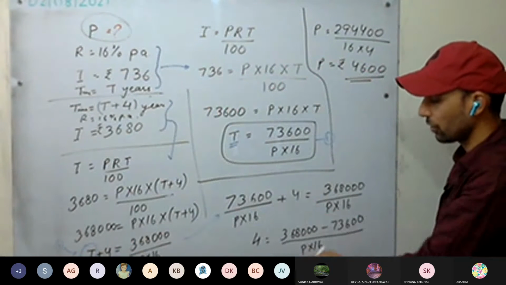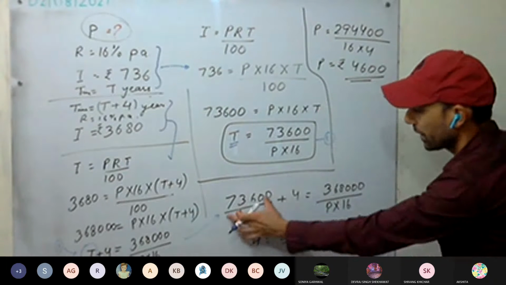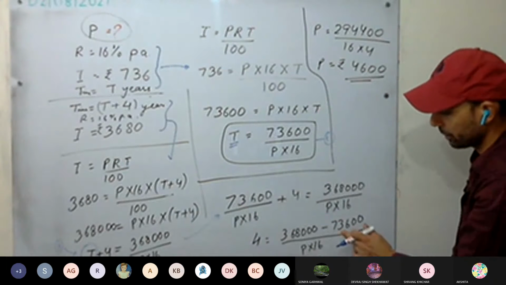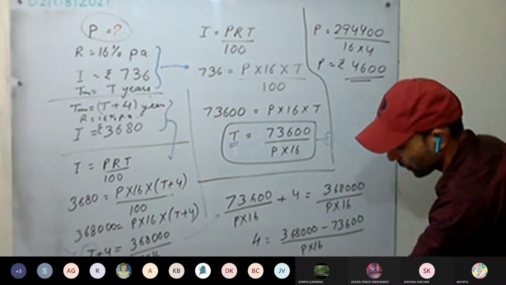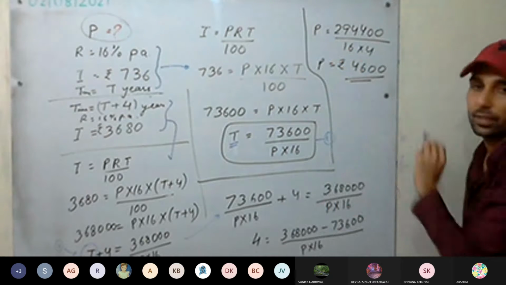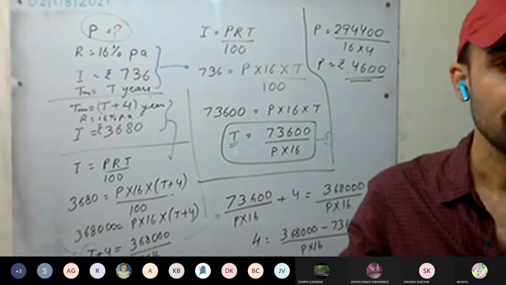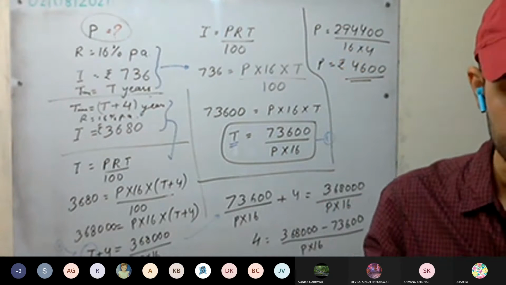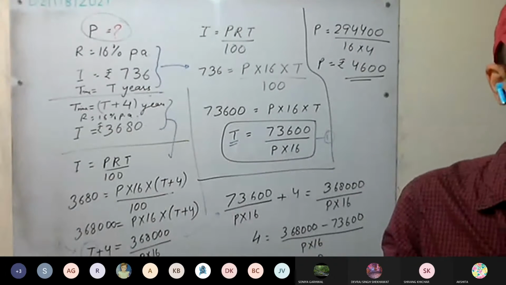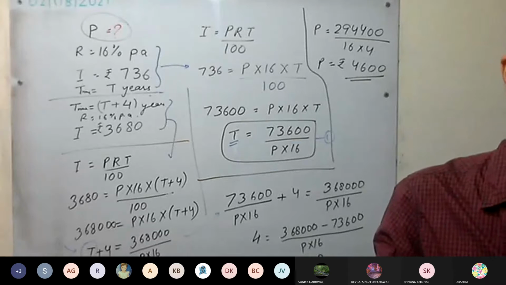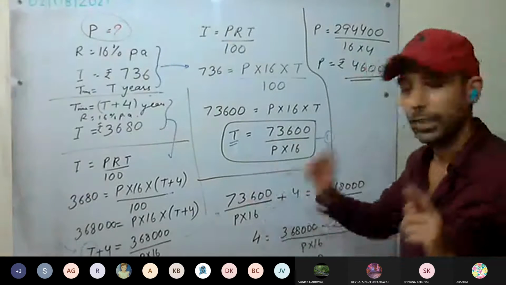Now you have to calculate only the P value. Take it on this side, subtract them, and you are getting this one. P you have to calculate, more P here, 4 here, and you get this one. Have you understood this? If you don't understand, try it once today and ask me tomorrow. Okay, this is clear.